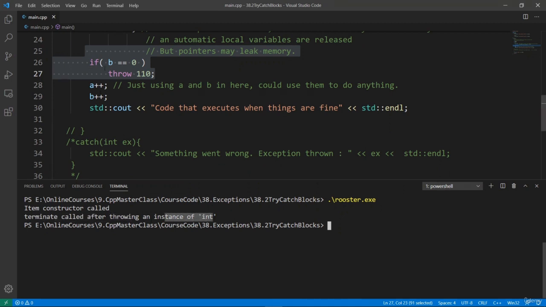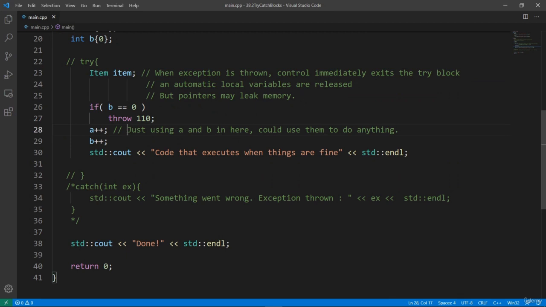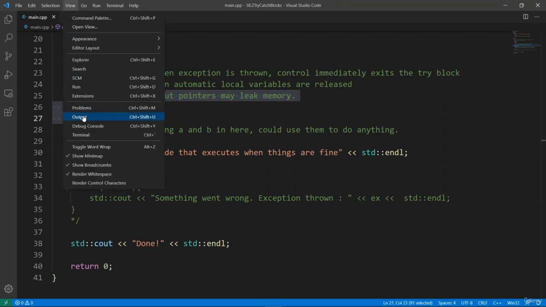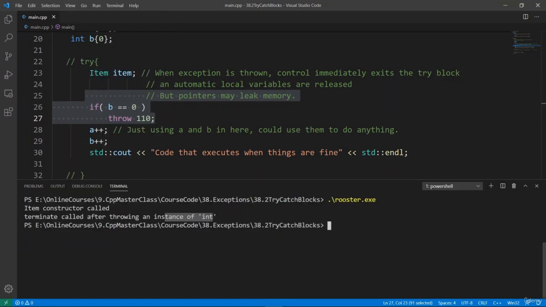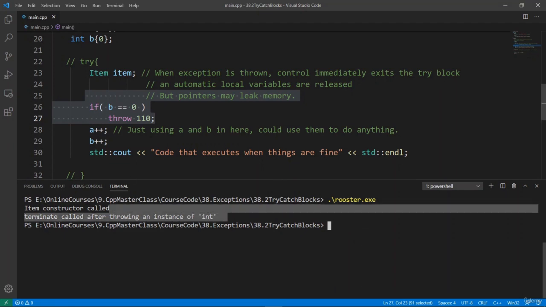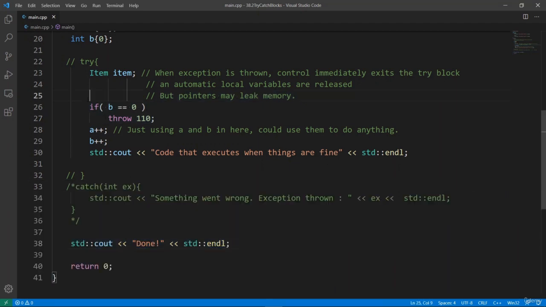So this is an unhandled exception, and the default behavior is to terminate your program if you have any unhandled exception. And that's what we see here. If we view our terminal again, we're going to see that the terminate function was called to terminate our program. And this is basically going to make our program crash. We're not going to hit the end of our program.